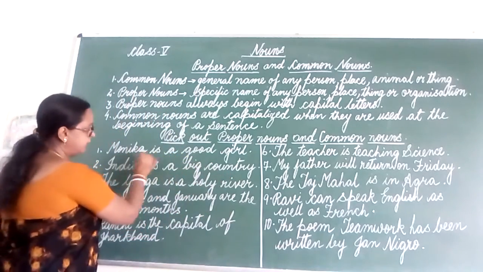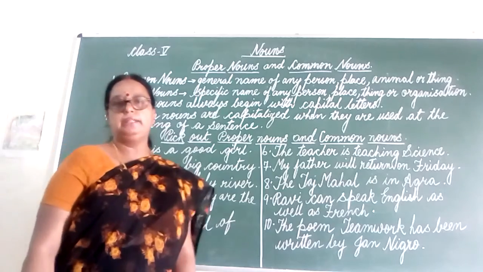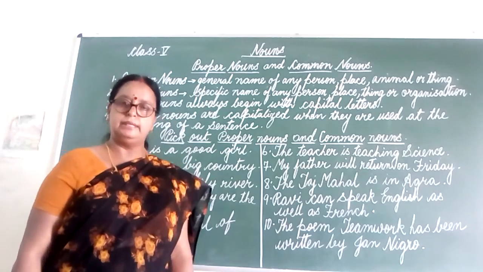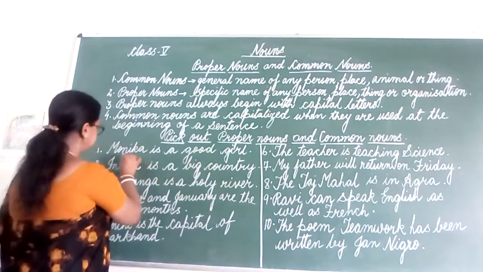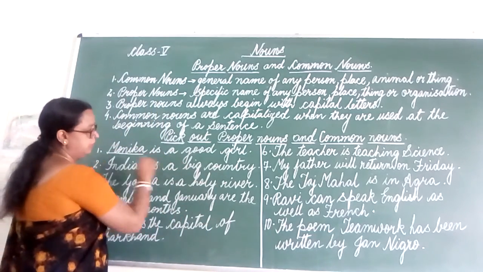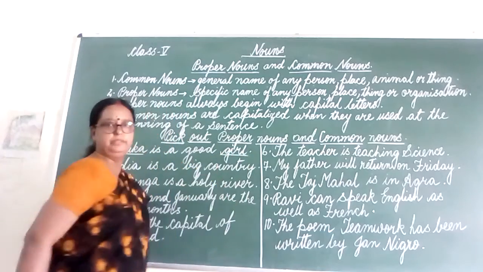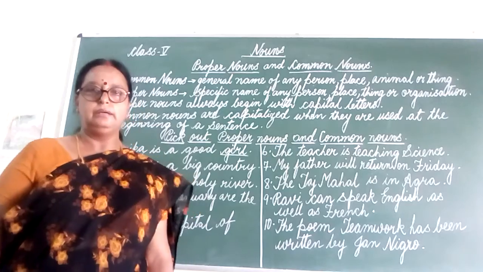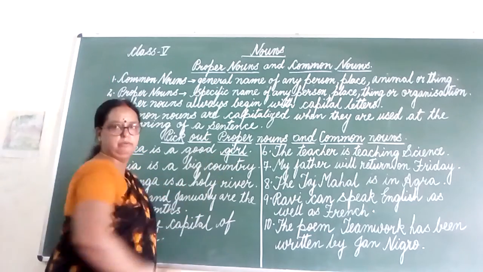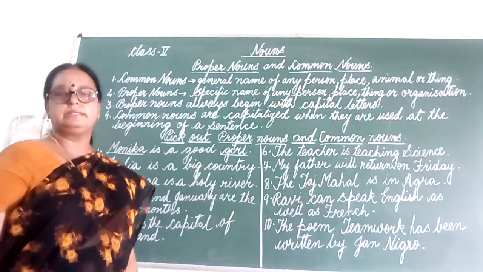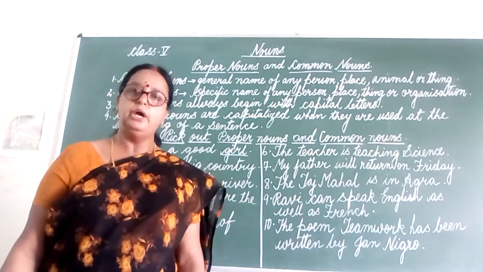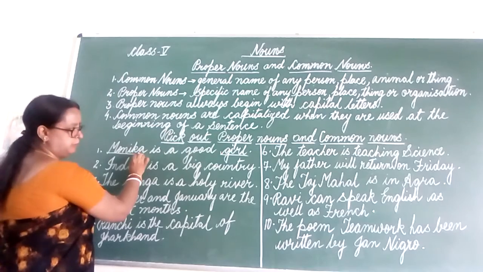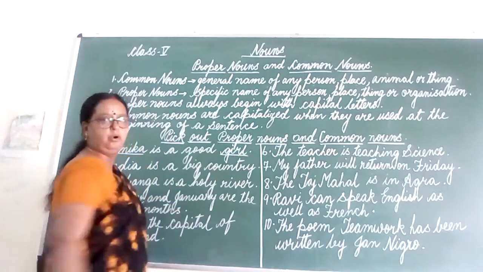First sentence, Monica is a good girl. In the first sentence, how many nouns are there? Yes, there are two nouns. Monica and girl. Girl is a common noun and Monica is the particular name of that girl. So Monica is a proper noun. In this sentence, Monica is a proper noun and girl is a common noun.